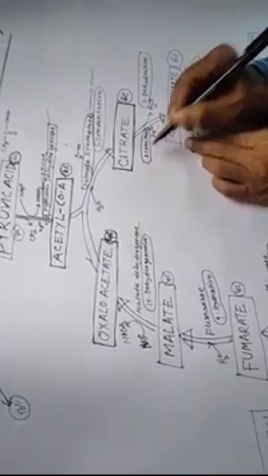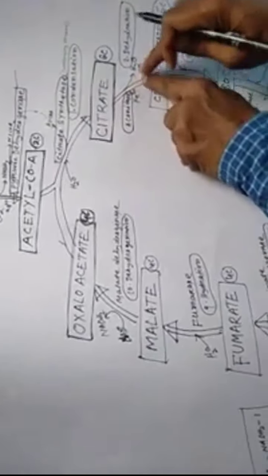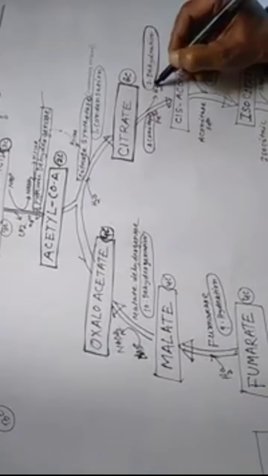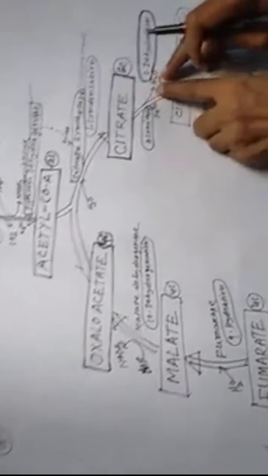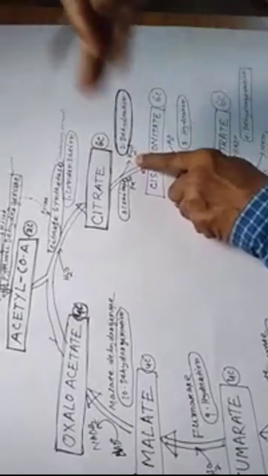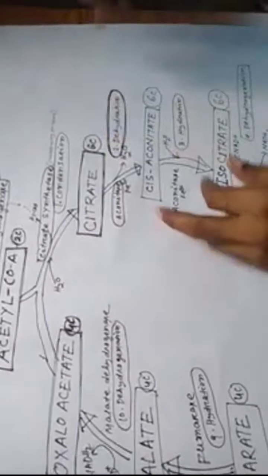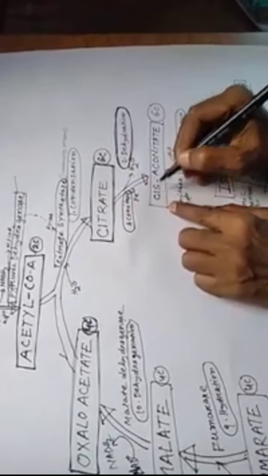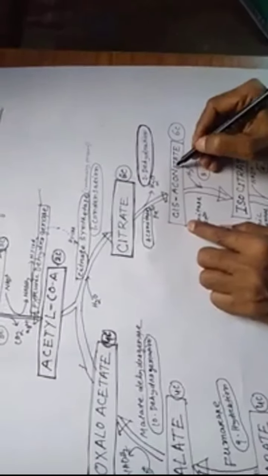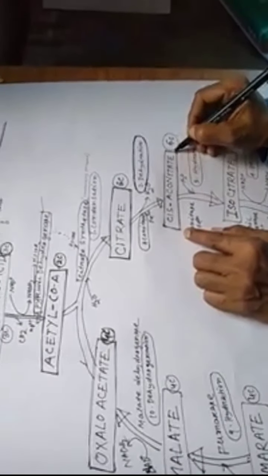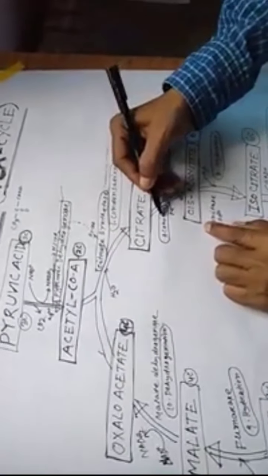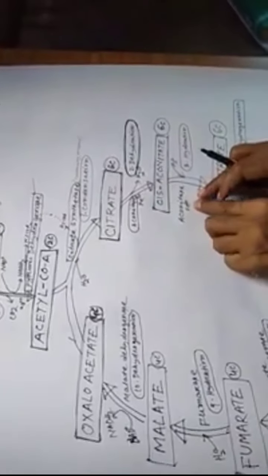Here, with the enzyme aconitase, one water molecule is released. This reaction is dehydration. Dehydration means hydro, water, is separated, so the release of water is dehydration. So citrate 6C is converted into cis-aconitate, a 6 carbon compound. At this point you have to remember the dehydrogenase, the synthetase, then aconitase. This enzyme is aconitase, with iron as the activator.